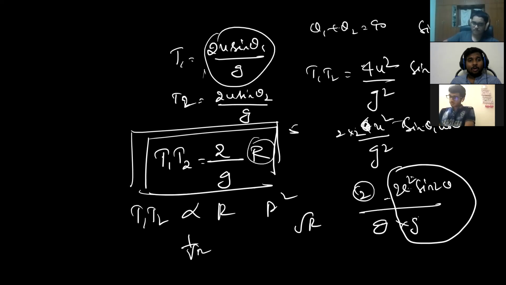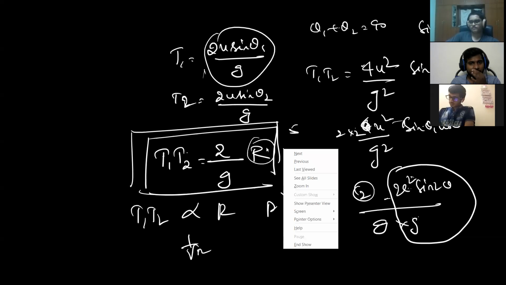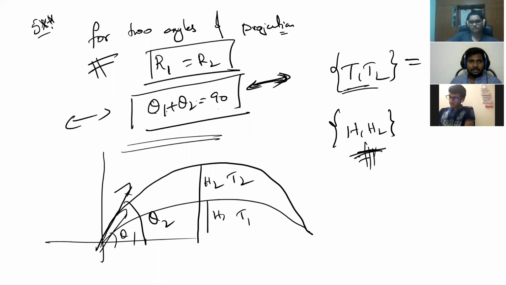Then they might ask the relation between T1, T2 and R. They might give you range and T2 and ask to find T1. Otherwise, they might give two times of flight and ask for the range. This way you can easily solve instead of going by the full procedure. Got it? T1 T2 equals 2 by g of R. Make a 5-star point out of it, make a note on yourself.